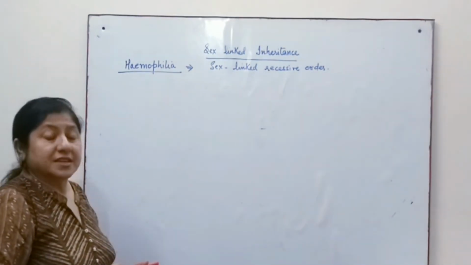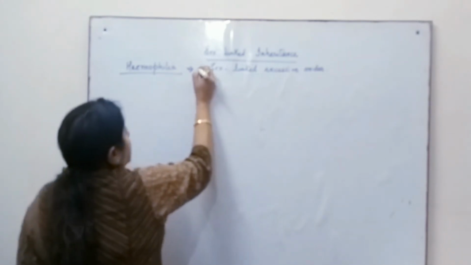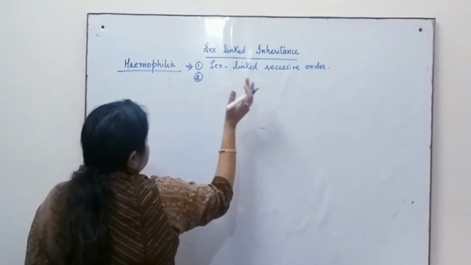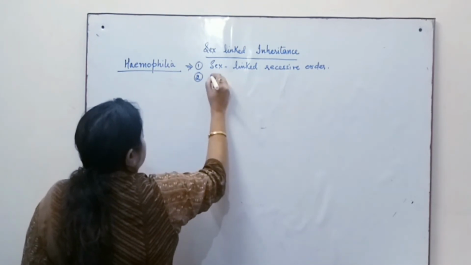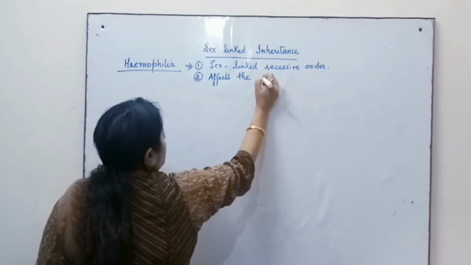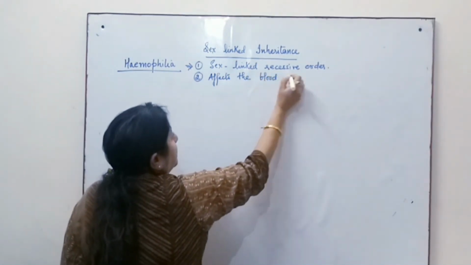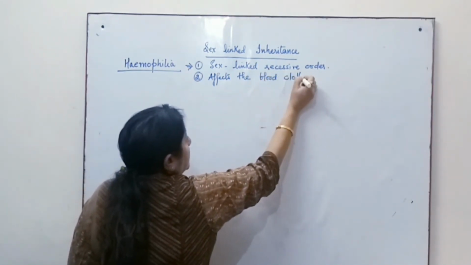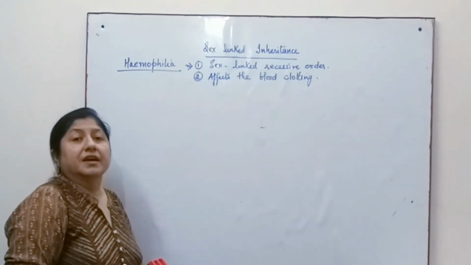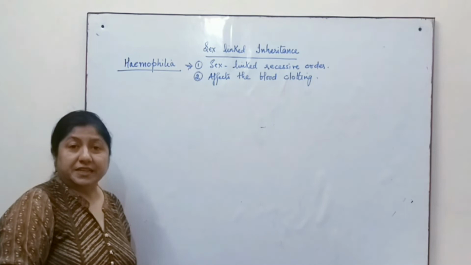And this disorder affects the blood clotting. So a person who is affected by hemophilia has excessive bleeding.